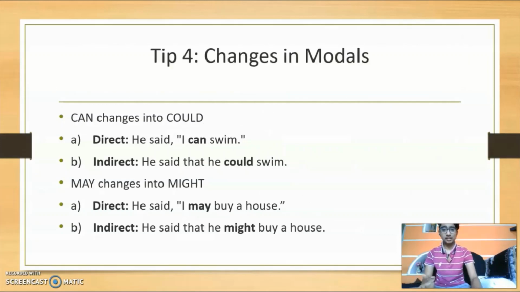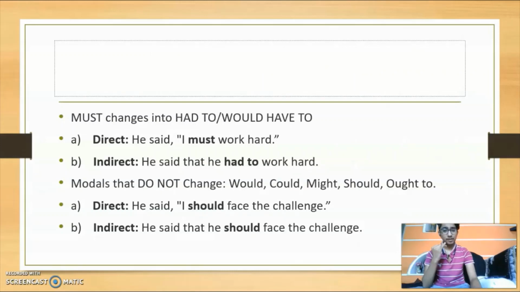We'll just summarize. The changes in modals are can will change to could, then may will change to might, then must will change to had to or would have to. Then most important thing while converting is you have to remember the modals that will not change. That is would, could, might, should, and ought to. Just keep these in mind while you are converting from direct to indirect.